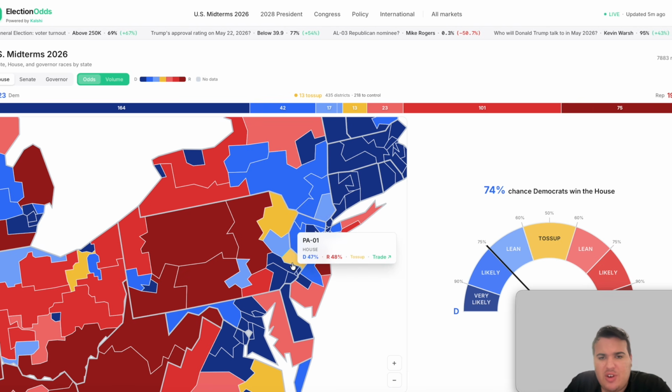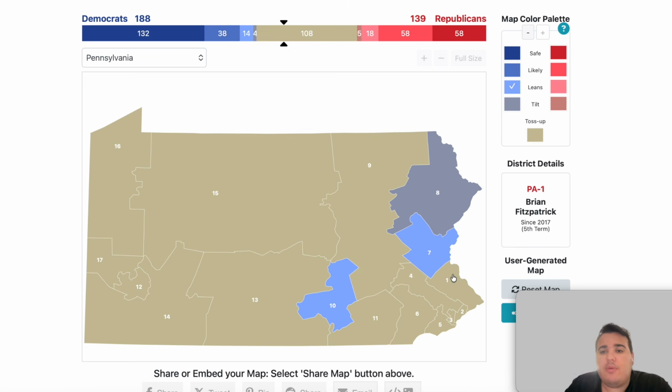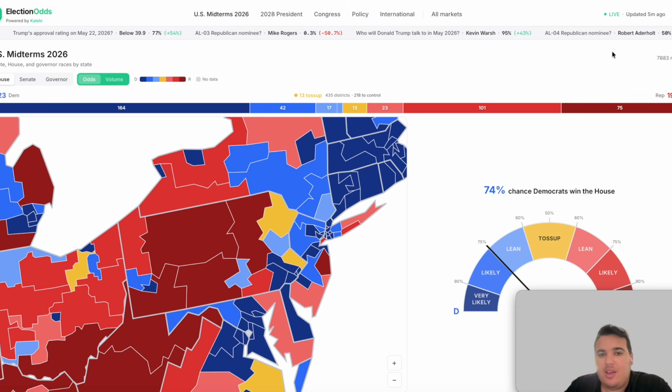In Pennsylvania's 1st district, this is held by the Republican, I do believe, I want to get the name right, don't want to get this wrong, Brian Fitzpatrick. It is a tilt Republican seat by 1%, 48 to 47, a toss-up seat for the Republicans. That's a big hole for the Republicans there.